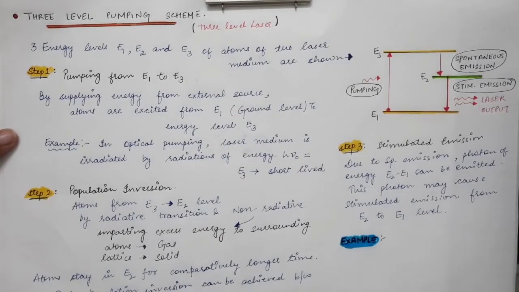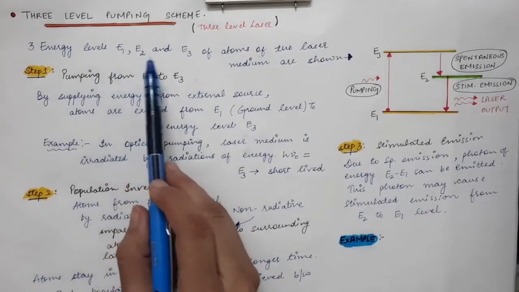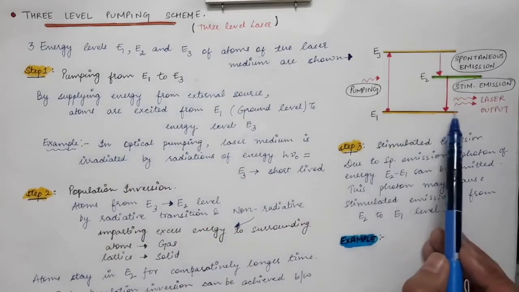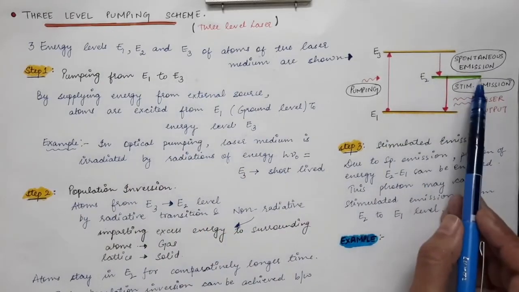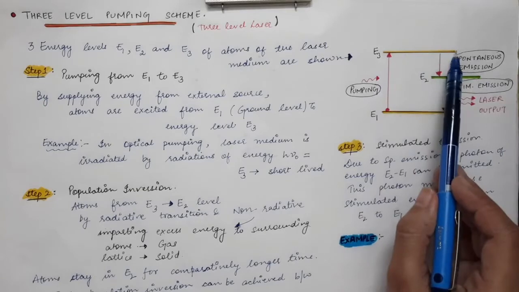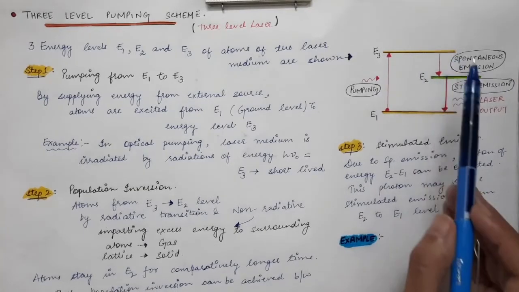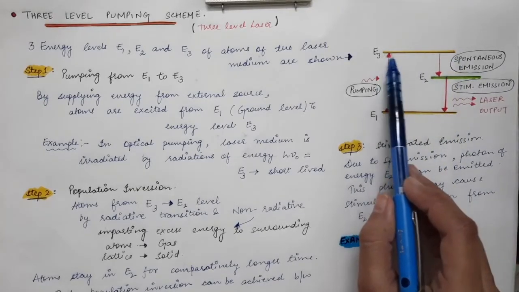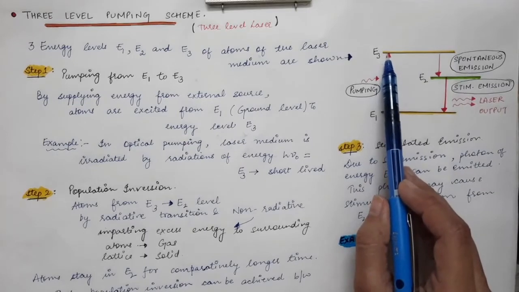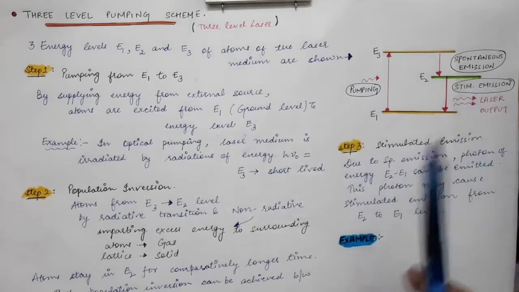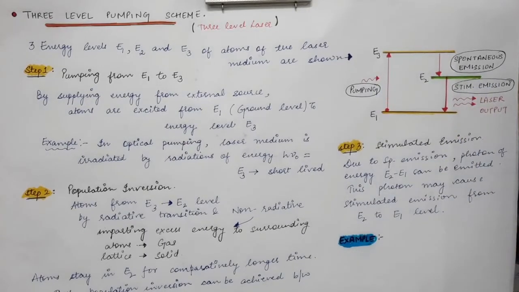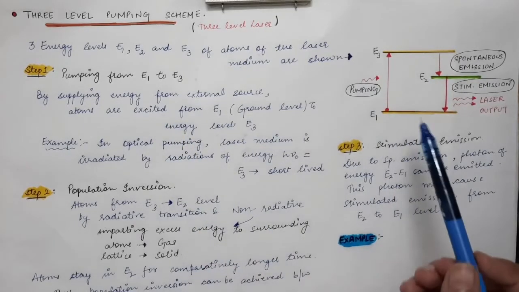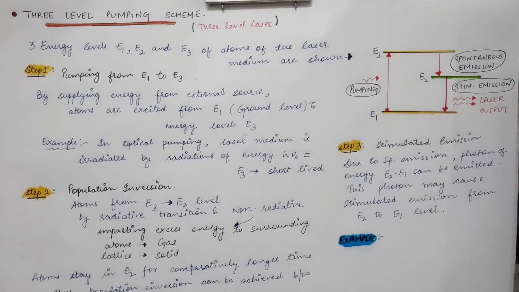Firstly, here we have three energy levels, E1, E2, E3. E1 is the ground level, E2 is the metastable state, and E3 is the highly excited state. The lifetime of E3 is about 10 power minus 8 seconds, and the lifetime of E2 is about 10 power minus 3 seconds. Now there are various steps involved in the laser action.